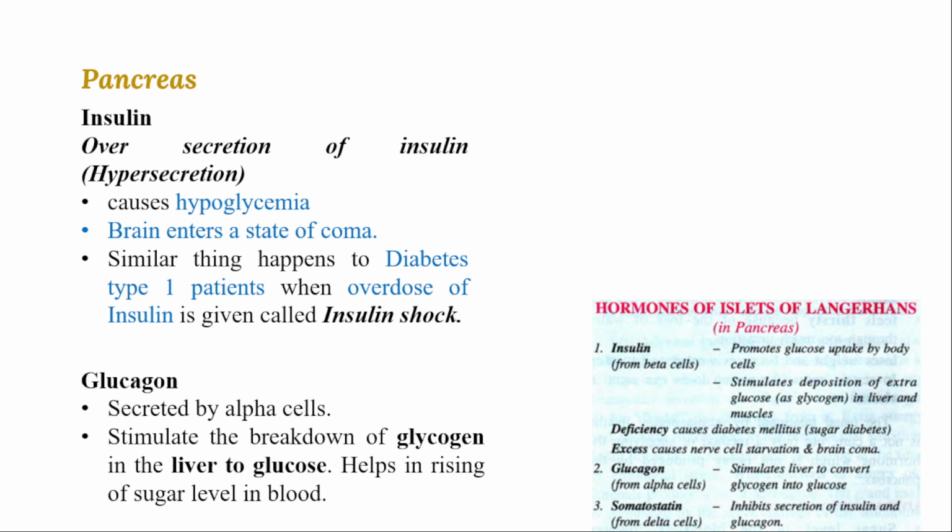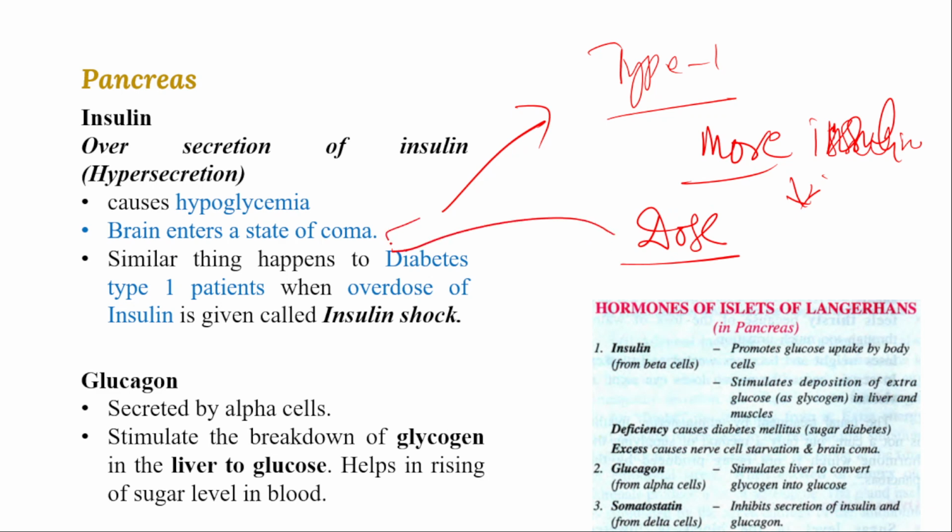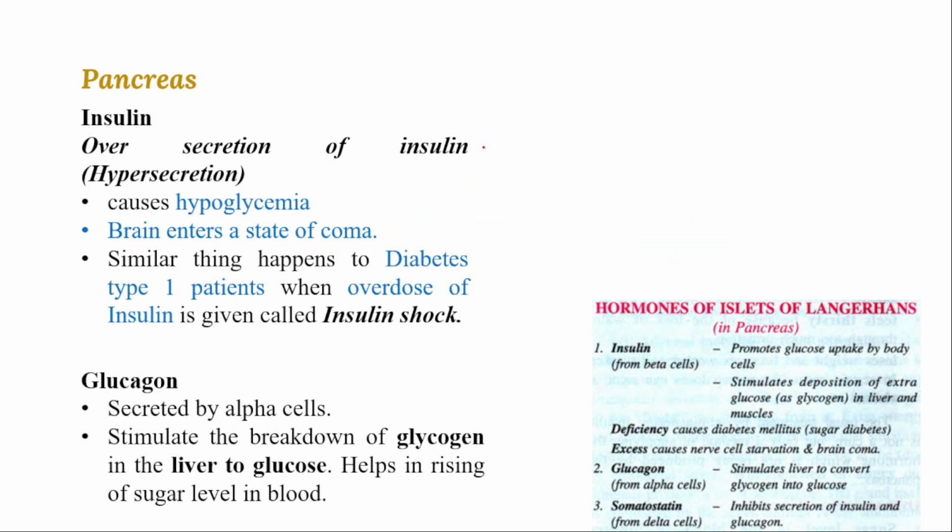And you can observe that an overdose of insulin also causes this. Whenever type 1 diabetic patients take more insulin than the prescribed dose, some mg of insulin they need to take in case of type 1 diabetic condition, and accidentally they took more, that will also lead to the condition called coma, right? Whenever over secretion of insulin takes place, that leads to the hypoglycemic condition, less sugar in your blood.